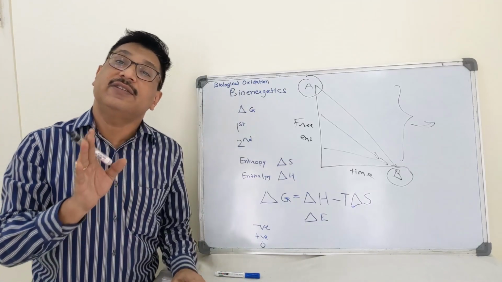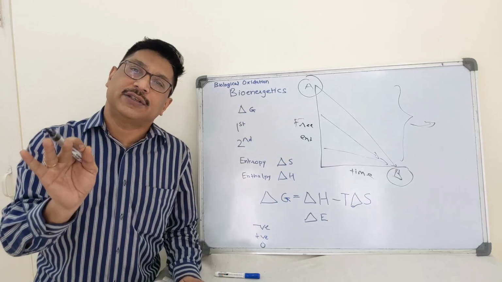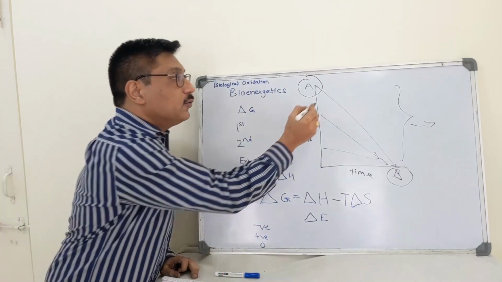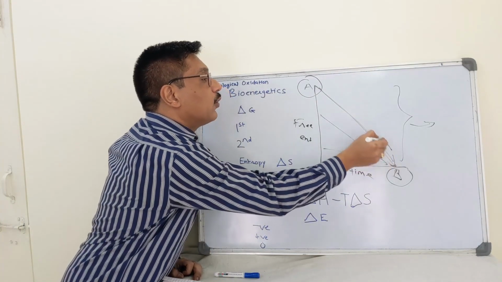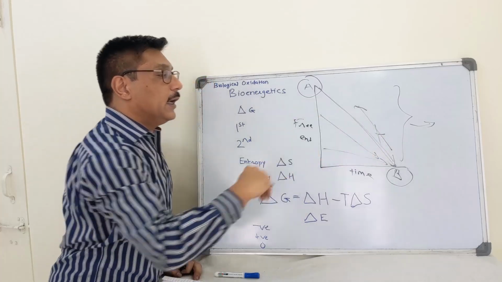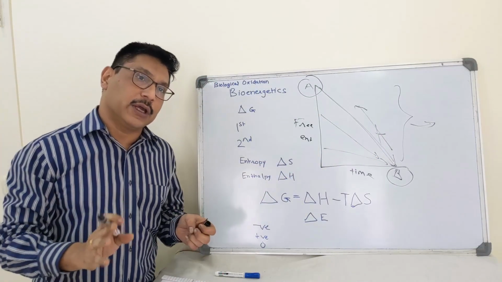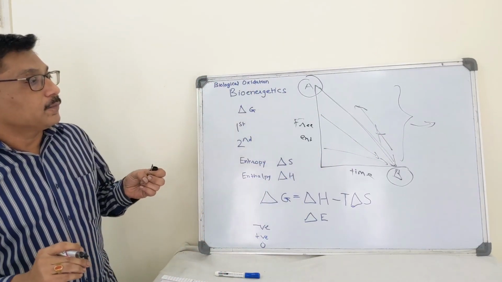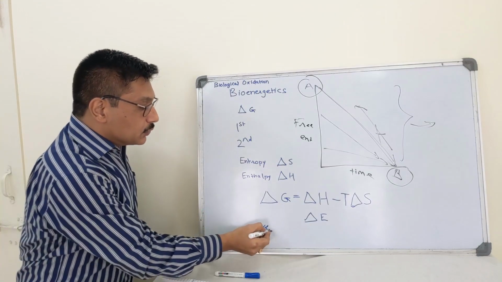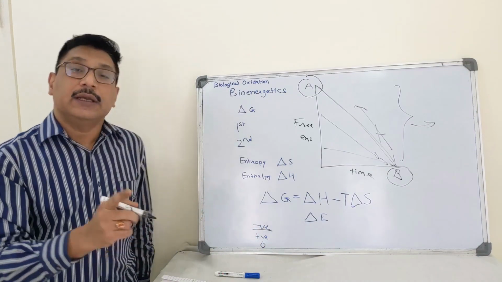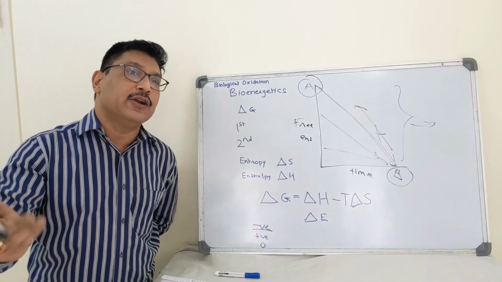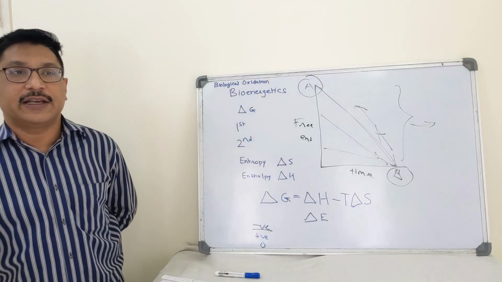So the reaction is essentially a unidirectional reaction. That means once B is formed, it will not be converted into A as such. So negative delta G is an exergonic reaction, of great magnitude, and it is a unidirectional reaction.